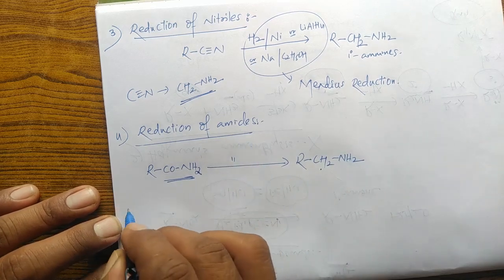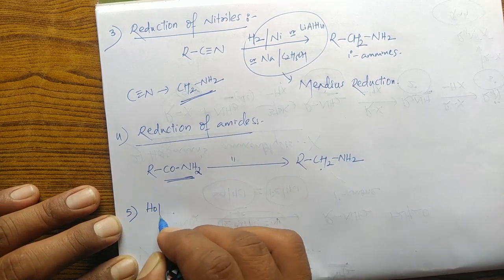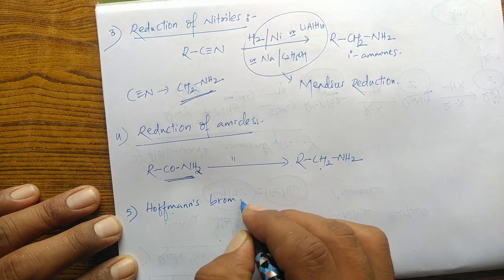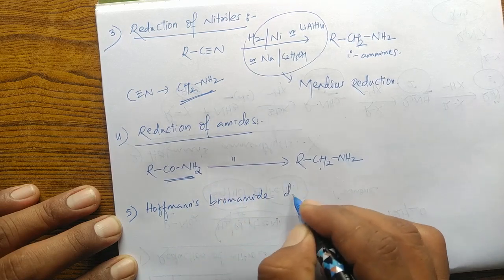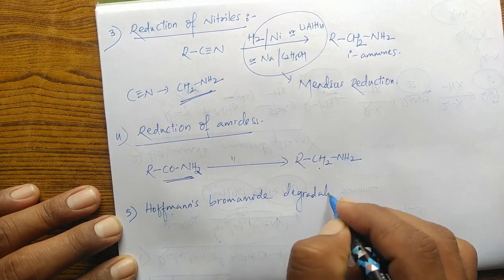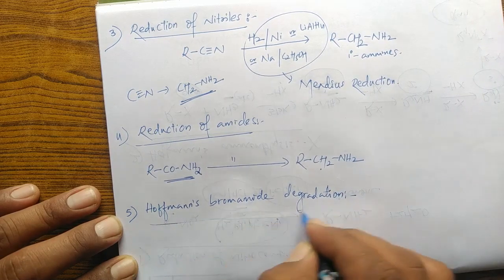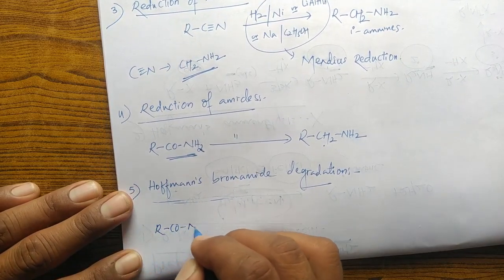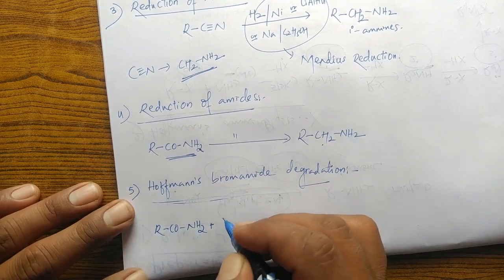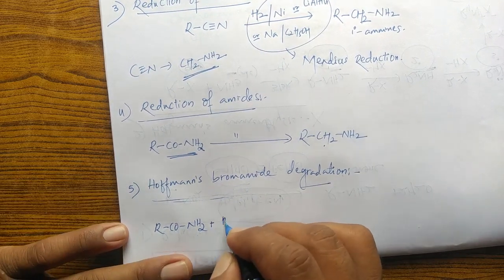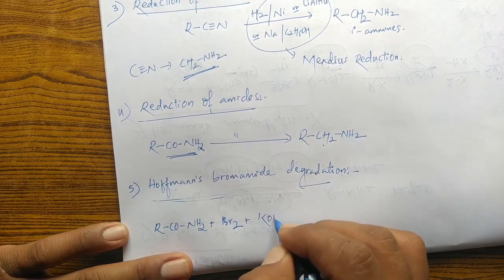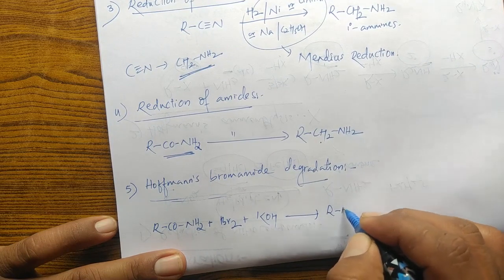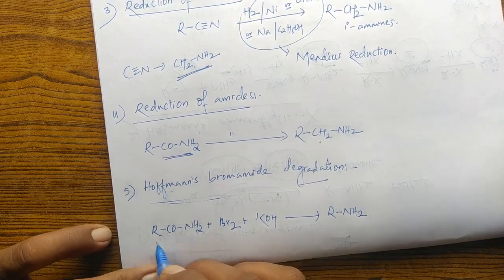There is one more important method, that is Hoffman's bromamide degradation. The starting compound is again an amide, RCONH2. This amide on treatment with bromine in KOH forms the corresponding amine with one carbon atom less than the starting material.